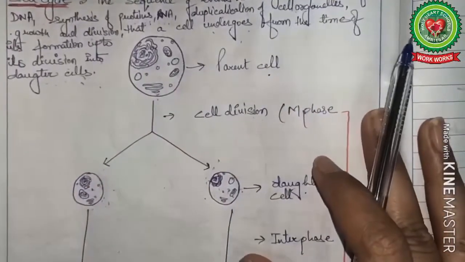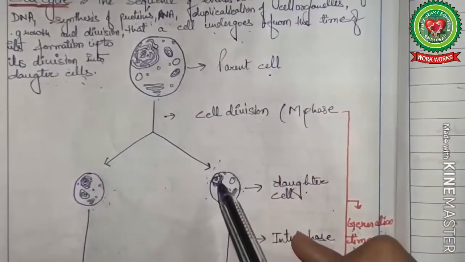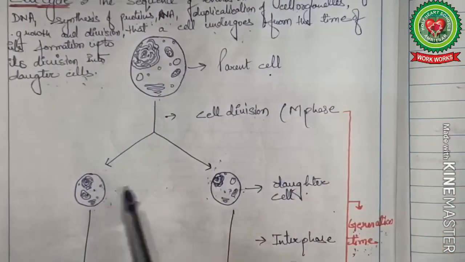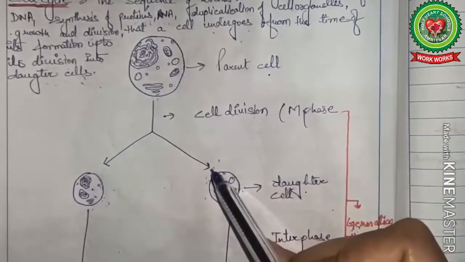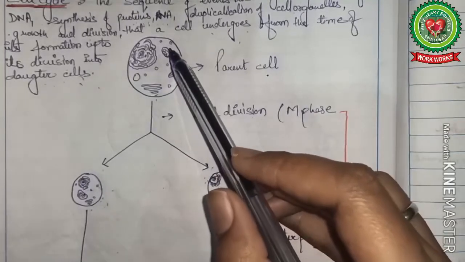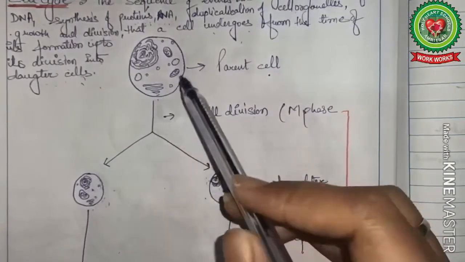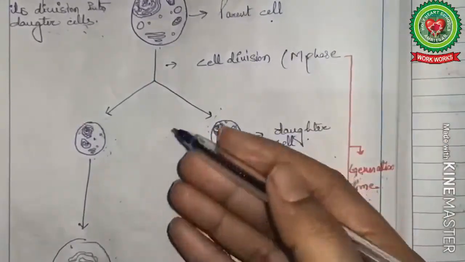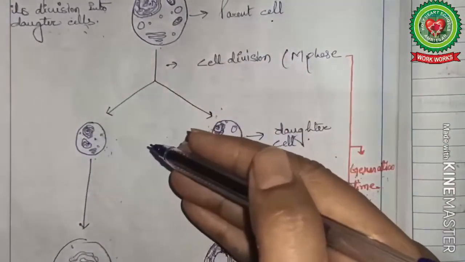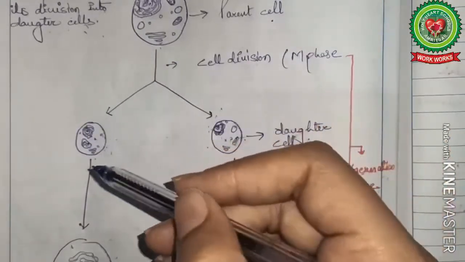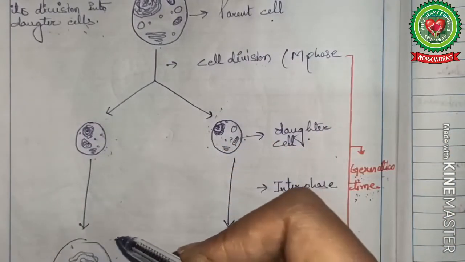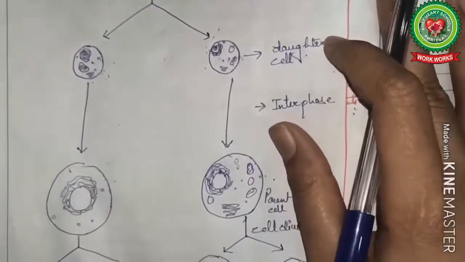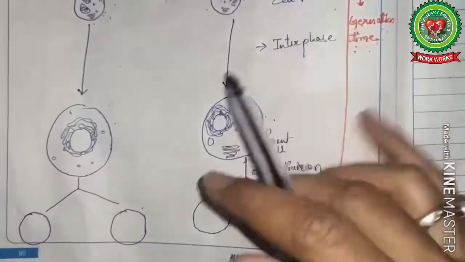Now, here you can see that a parent cell is dividing into two daughter cells. Here the size of the parent cell is more than the size of the daughter cell. We can easily see here. Along with that, the cell organelles are also divided, so their number will also decrease. So after its formation, a cell has to regain all the cell components. Along with that, it has to regain its original size. Original size means the size of the parent cell. After that only it will divide further into two daughter cells.